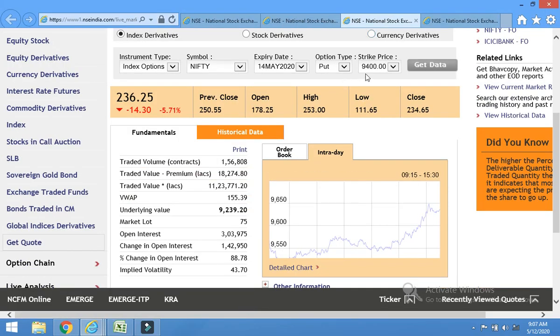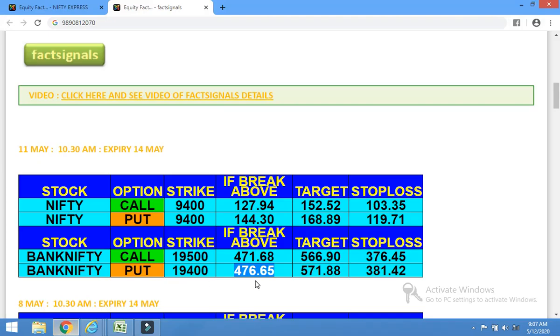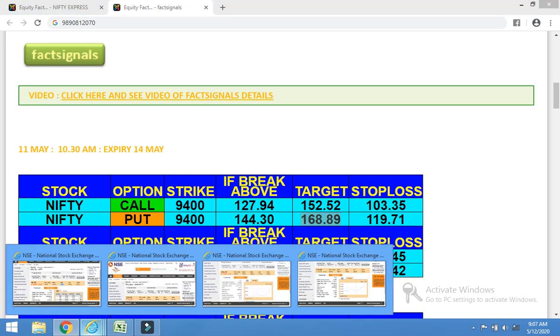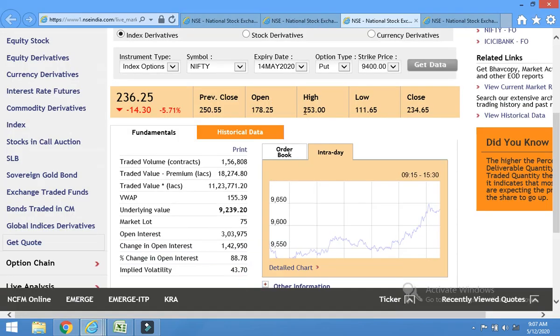This is put 9400. It crossed the entry price here, you can see, and then the put target was 168.89, and it has hit 253.